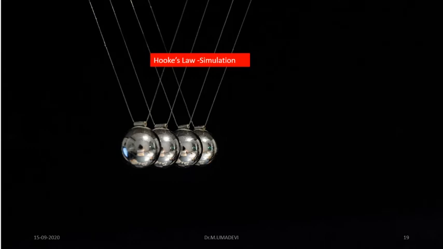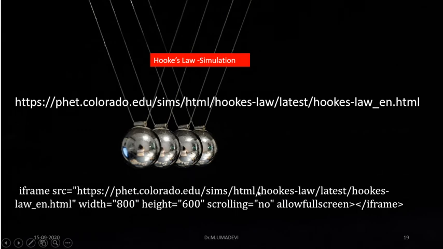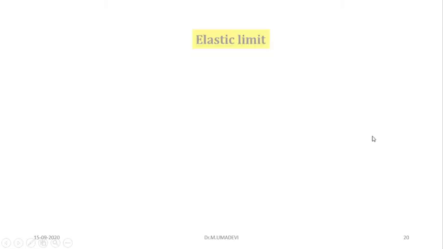So next I'll move to Hooke's law simulations. Here I have given the link, students. You just copy this link and paste it in your Google, and it will be directed to the simulations. You can see how Hooke's law will react.